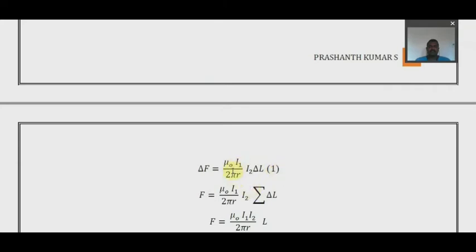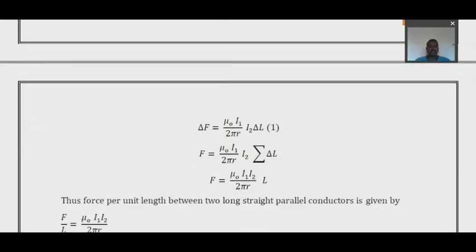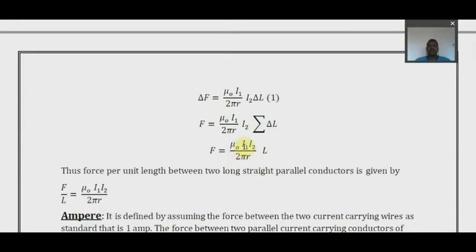Here mu naught, I1, 2 pi R and I2 are all constants, take them out, and take the summation of delta L. What is delta L? The summation of the small lengths is equal to the total length of the conductor, that is L only. So force is equal to mu naught I1 I2 divided by 2 pi R into L.